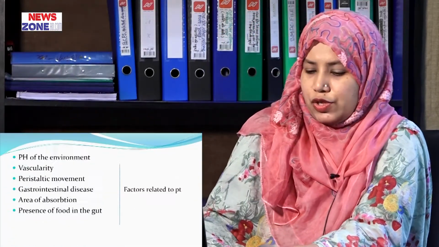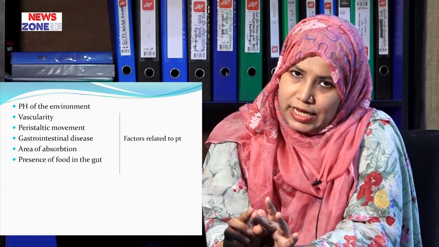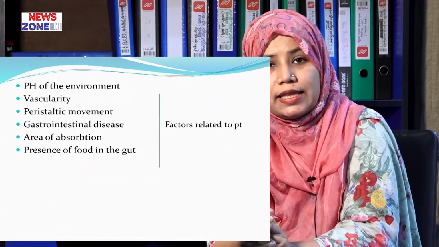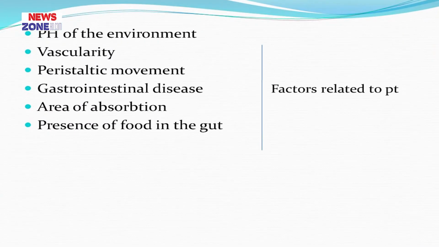Now, formulation of drug. We know that there are 3 forms of drug: solid, liquid and gaseous. Gaseous drugs are more readily absorbable than the solid. Then liquid is absorbed and then solid. Among the 3 types of drugs, solid drugs take more time for absorption. Liquid drugs are easily absorbed through the cell membrane, and gaseous is the fastest for absorption.